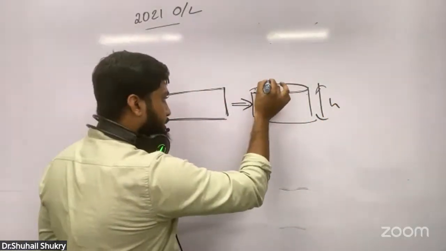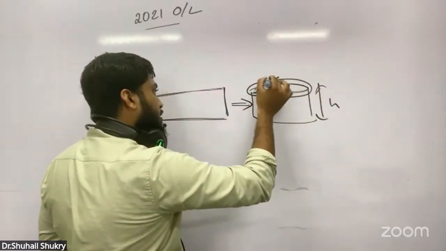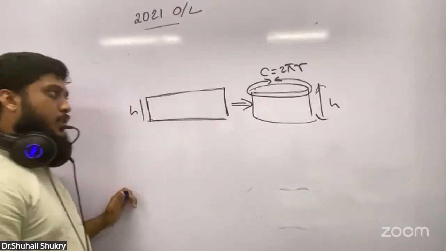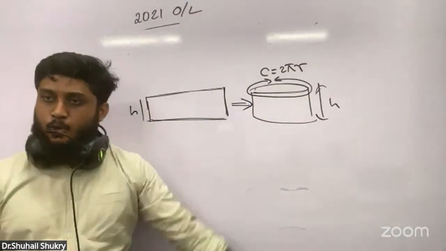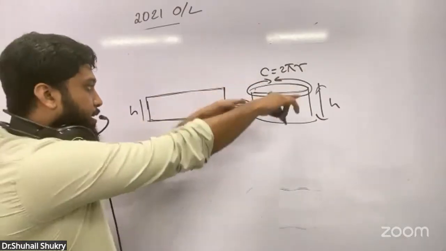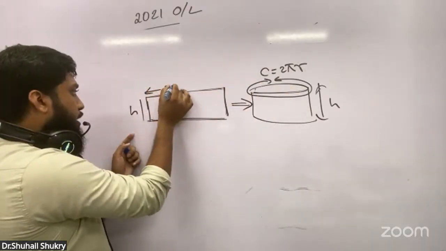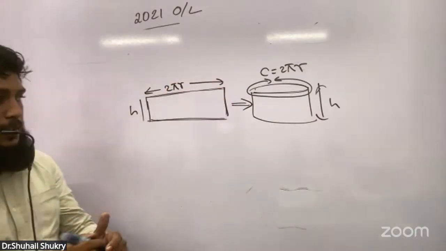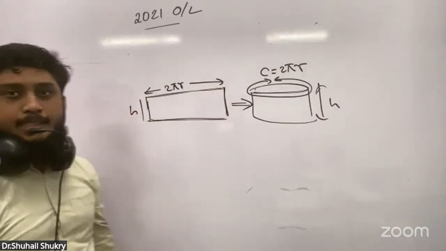What is the formula used to find the circumference? Circumference is 2 pi r. The length of the circle is 2 pi r. So whatever the length here, that is the same length here. This length also is 2 pi r. Why? Because this same length will become a circle here.